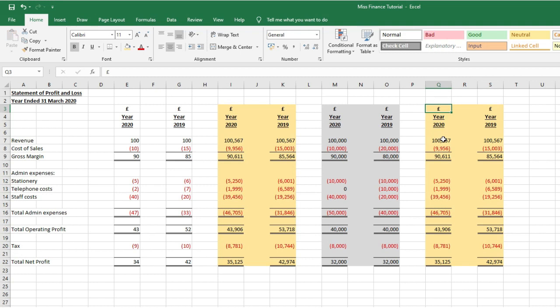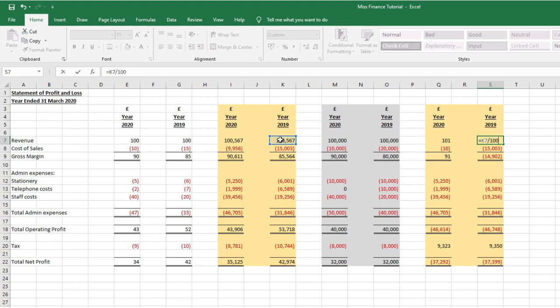So another thing you can do when you're doing income statements or any kind of forecast information or just working with numbers in general is you can divide the numbers by a set value to give you a rounded figure also. So if I wanted to just show figures to the nearest 1,000, I can take what's in column I and divide by 1,000, and I can just copy that all the way down, and then I can amend columns S to pick up column K and just do that again all the way down. So you can see that the figures are ever so slightly different after you've done this.